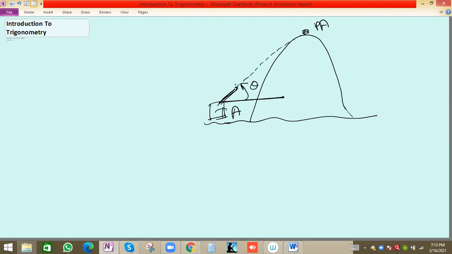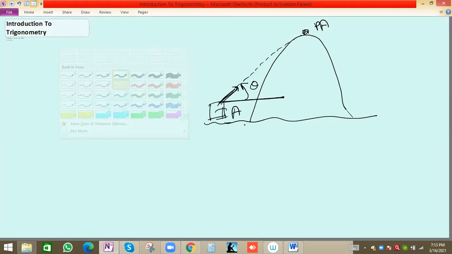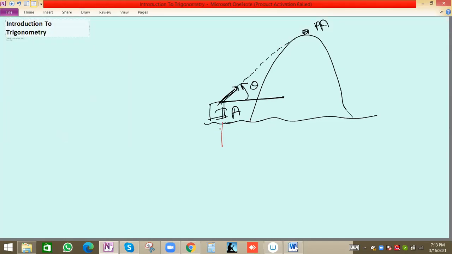This angle we can call theta. How can we calculate the value of theta? Suppose we know the position of the tank, so this will be half of the width of the mountain. We know the total width of the mountain, so half of it will be x. Now the angle of elevation we will see in the next chapter, after the introduction to trigonometry: the height and distance chapter, which is the application of trigonometry.